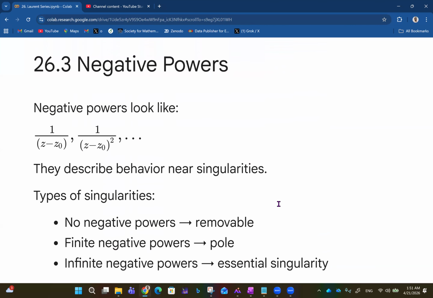Talking about negative powers now, they look like 1 over (z minus z naught), 1 over (z minus z naught) squared, and so on and so forth. They describe behavior near singularities. Types of singularities: no negative powers, that is, we have removable singularities; or finite negative powers, where we have a pole; or infinite negative powers, where we have an essential singularity. We're actually going to talk about poles and singularities before we finish up with this playlist.